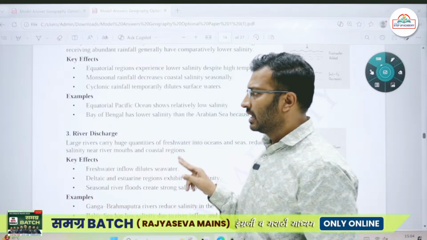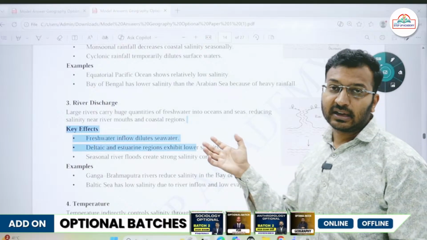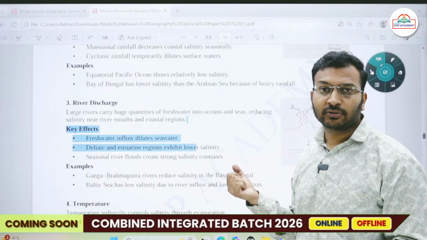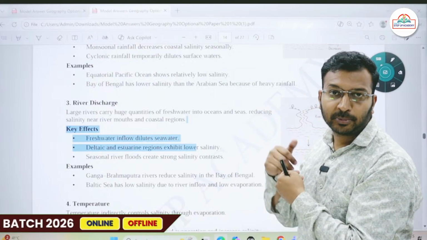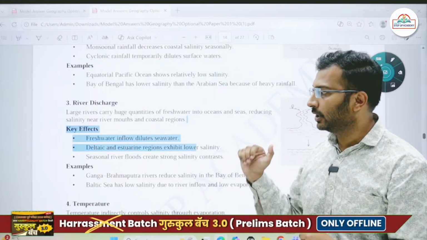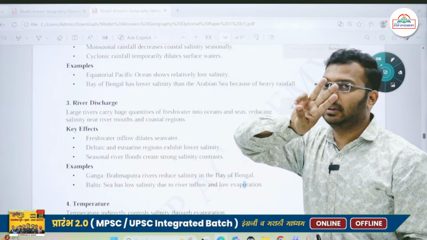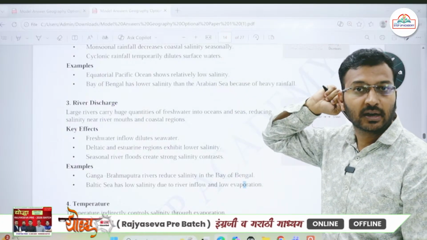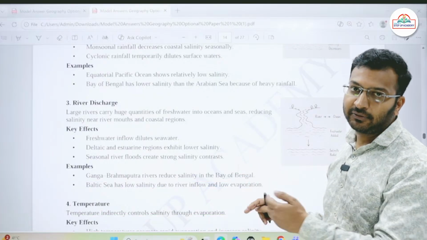Then river discharge. Wherever large rivers are joining the seas or the oceans, the salinity is less. For example, the northern part of the Bay of Bengal. There we find large rivers, there is Ganga, there is Brahmaputra. They are bringing in a lot of fresh water along with them, as a result of which in the northern part of the Bay of Bengal we find less salinity. There the salinity is almost 32 parts per thousand, so it is 3 parts less than the average 35 parts per thousand.